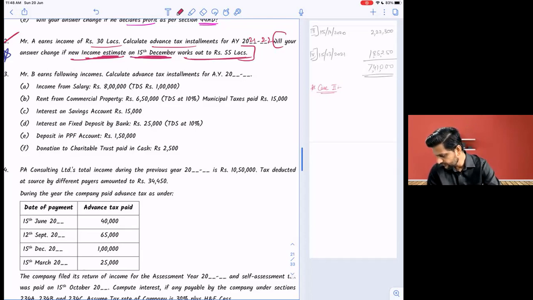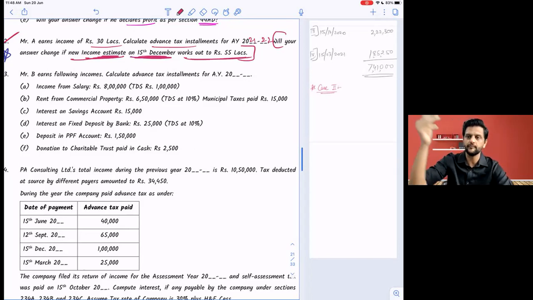30. So till 15 September, it was calculated based on 30 lakhs, no? That is my question to you. Yes, 30 lakhs. First two installments, June and September, were calculated and paid on which basis? What was the income known at that time? 30 lakhs. Understood? You are not doing astrology. We cannot estimate in June and September how much our income will be. So we understood in December that the income is not 30 but 55 lakhs.